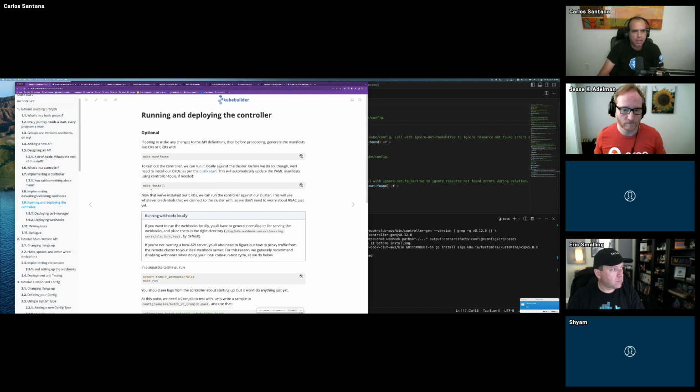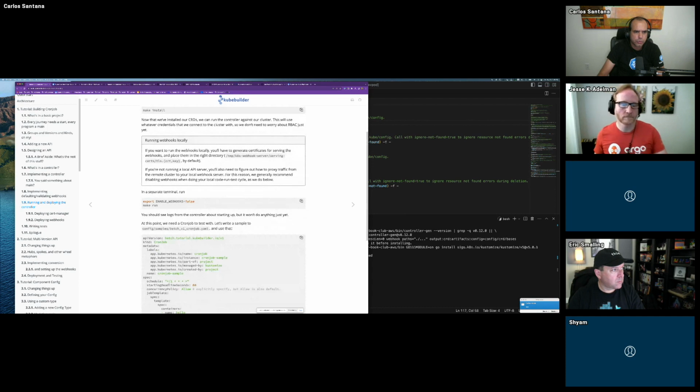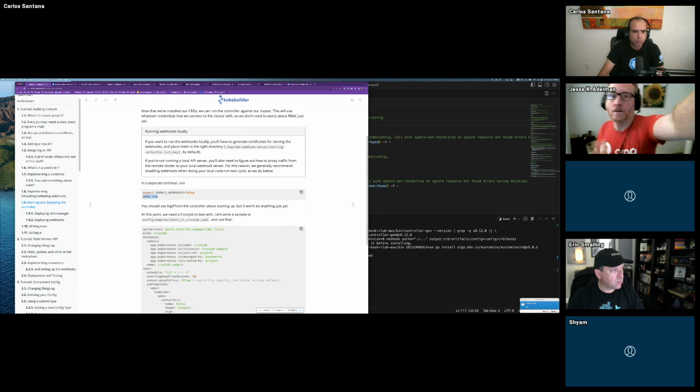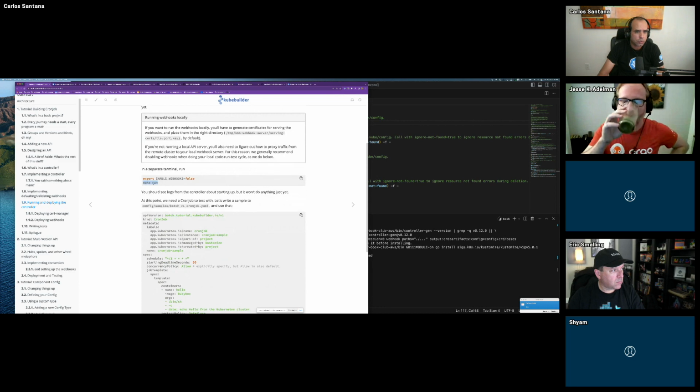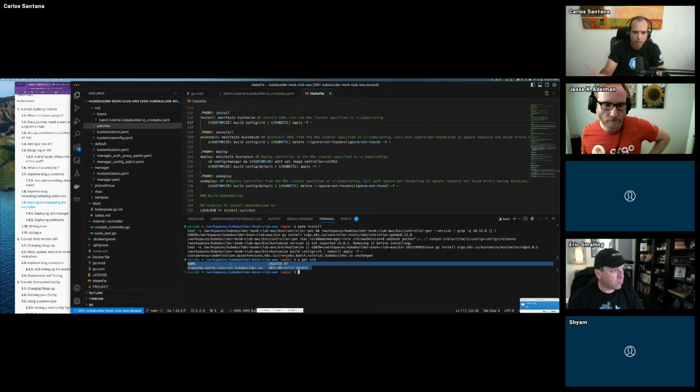So make manifests, make install. In here it says to set enable webhooks false if you have the webhooks, but we don't have them. And then make run to run it. So we're going to run it on our system, on the host, but the CRD needs to be there. So ours is not going to be running in a pod.